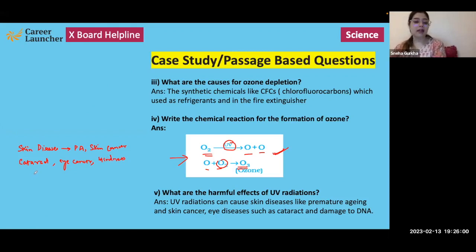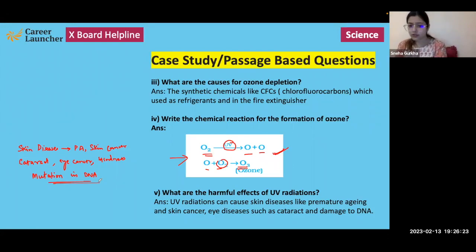Apart from that, UV radiations can cause mutation in the DNA. They can cause mutation in the DNA, and they can cause damage to the DNA. So they can actually have adverse effect on the organism at the very basic genetic level.